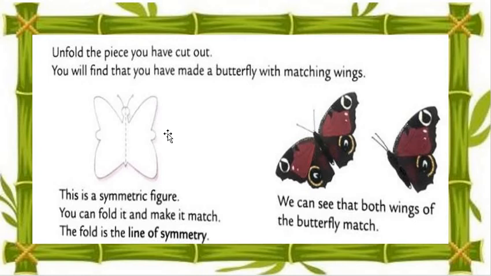Got my points? See this dotted line. So this is a symmetrical figure, you can fold it and make it match. The fold is the line of symmetry. See, it's the middle line, what we call the line of symmetry, means anything we cut that divides into equal parts is called symmetry. We can see that both wings of the butterfly match.